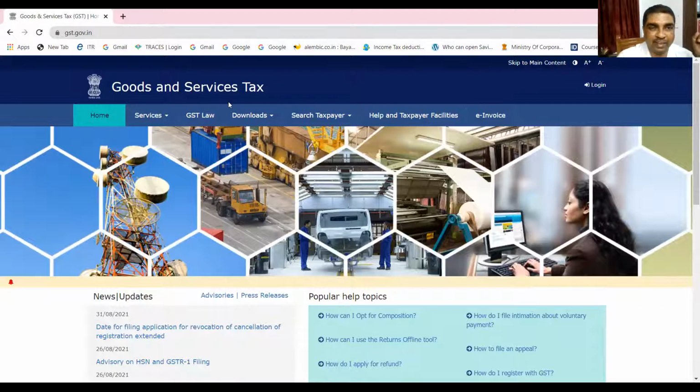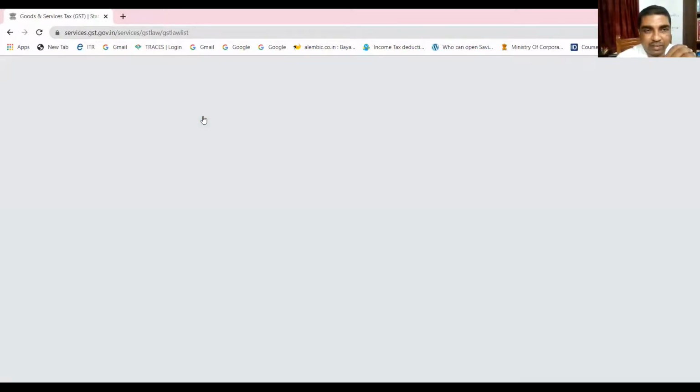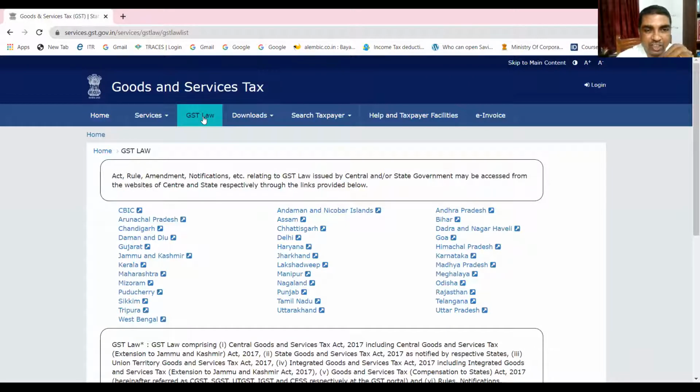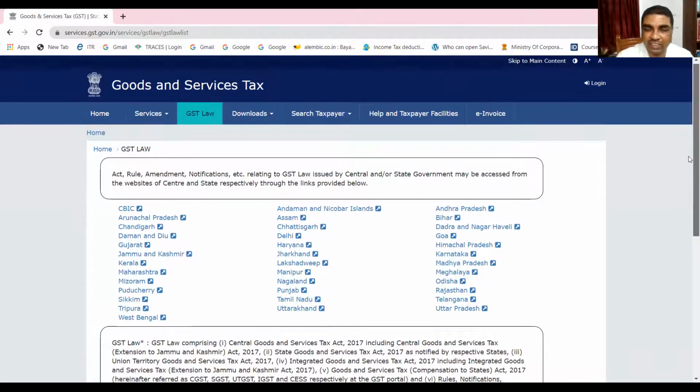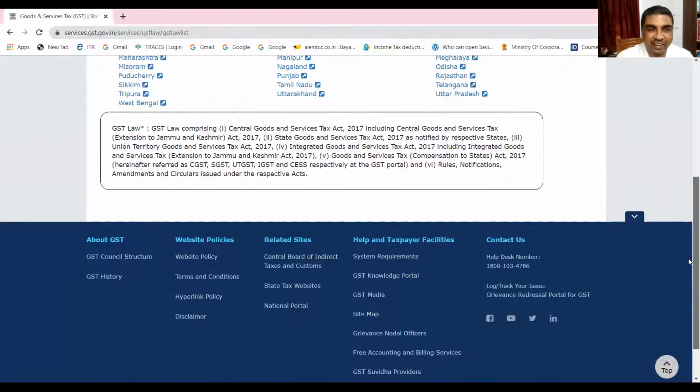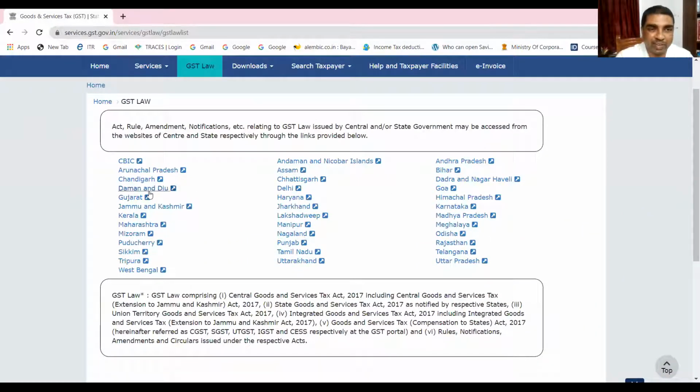You can find a link here. Are you able to see it on your screen? I'm taking it to the GST law. You see various state government GST acts are here. And for the CGST Act, you can go to CBIC, Central Board of Indirect Taxes and Customs.